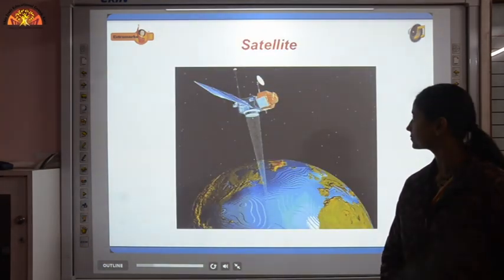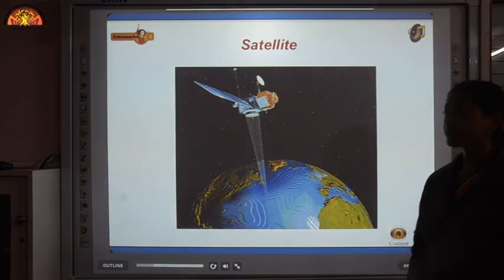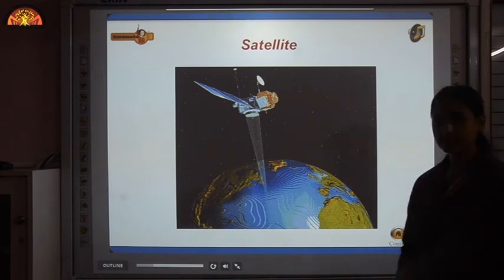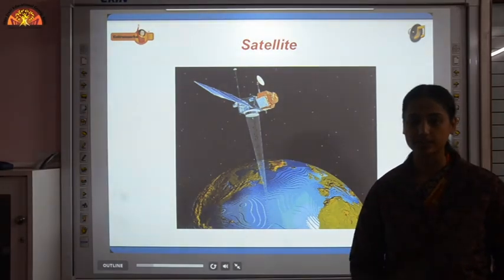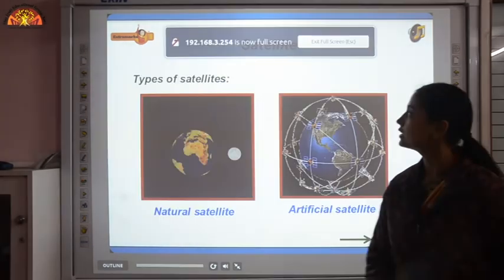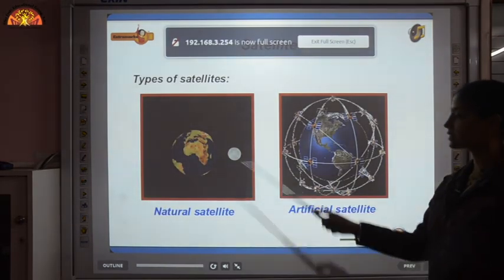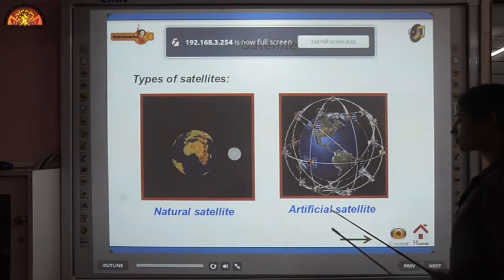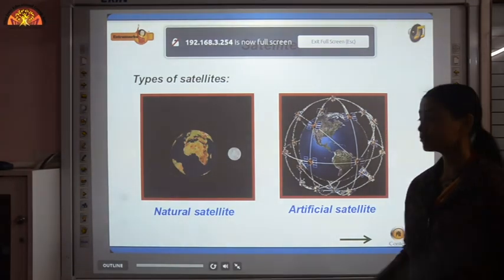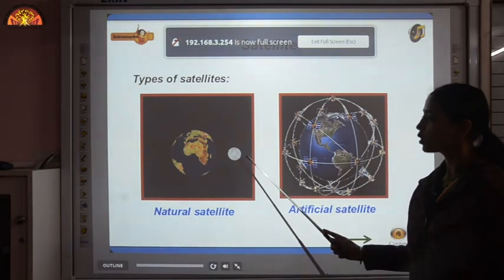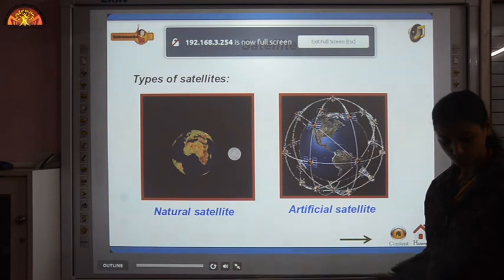Then the next topic, satellite. What is a satellite? A satellite is an object which revolves around a planet. We have two types of satellites, natural and artificial. Can you name our natural satellite? Our natural satellite is the Moon.